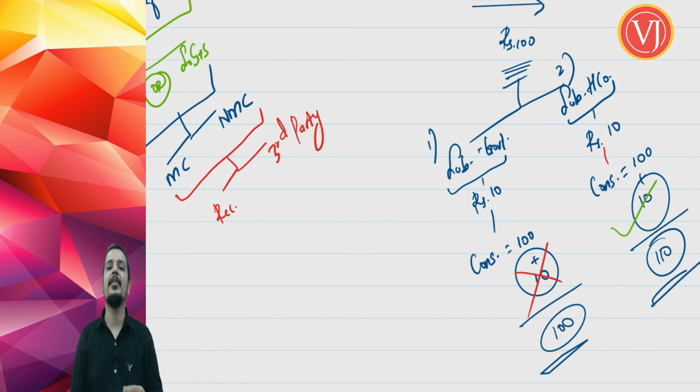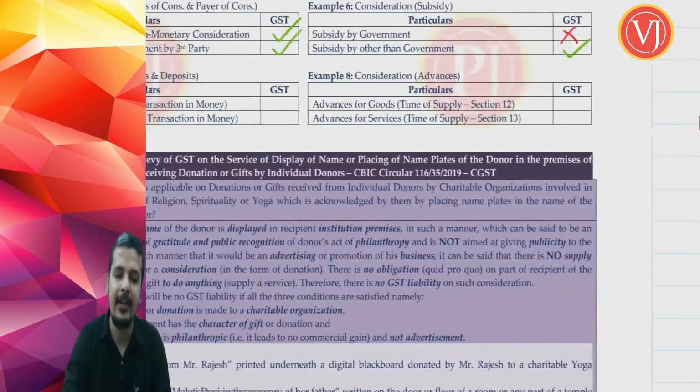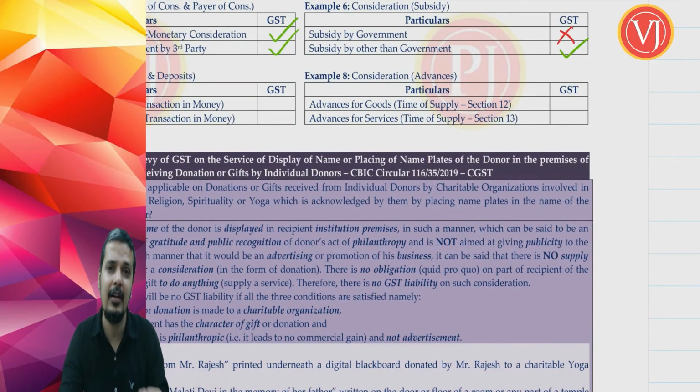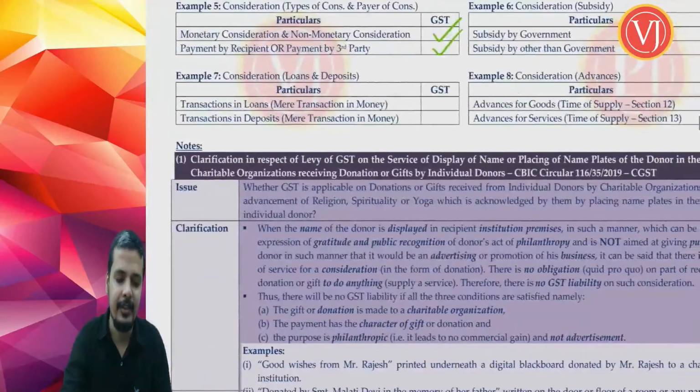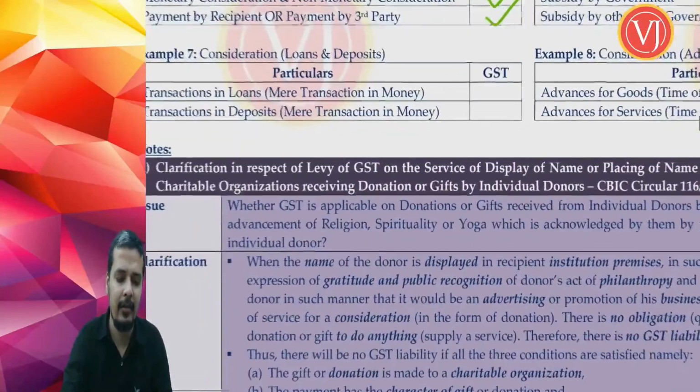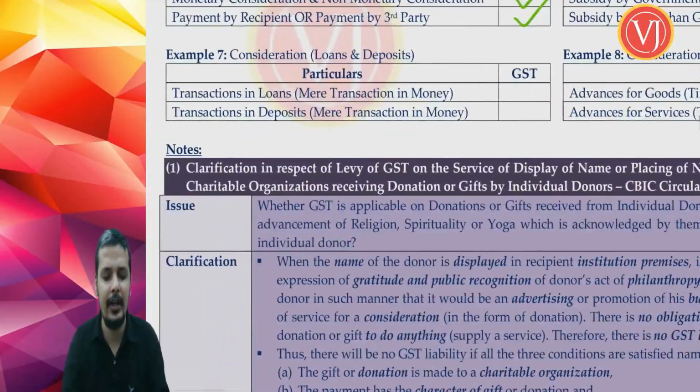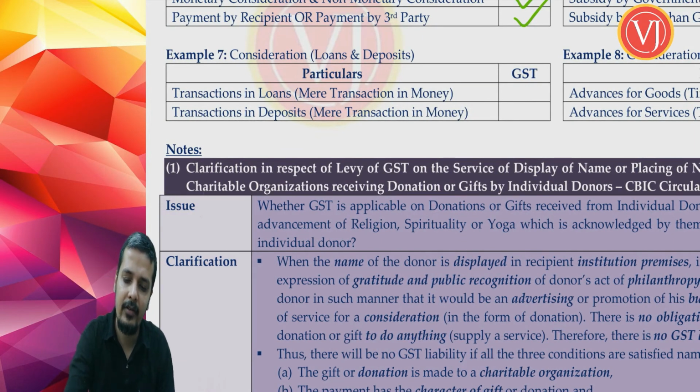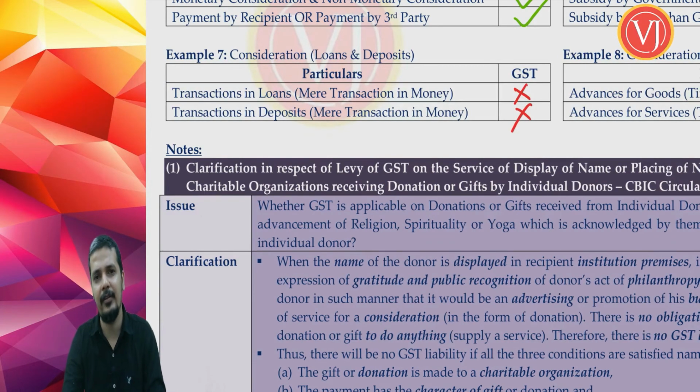Right. So subsidy given by the government will not be added to the consideration, and subsidy given by any person other than government will be added to consideration. We will be discussing more about it in valuation chapter. Now what about loans and deposits? If at all you are giving loan or taking loan, or if you are making deposits or taking deposits, there is no GST. It doesn't come under the ambit of consideration. There is no GST. When you talk about loans or deposits, they are mere transaction in money.